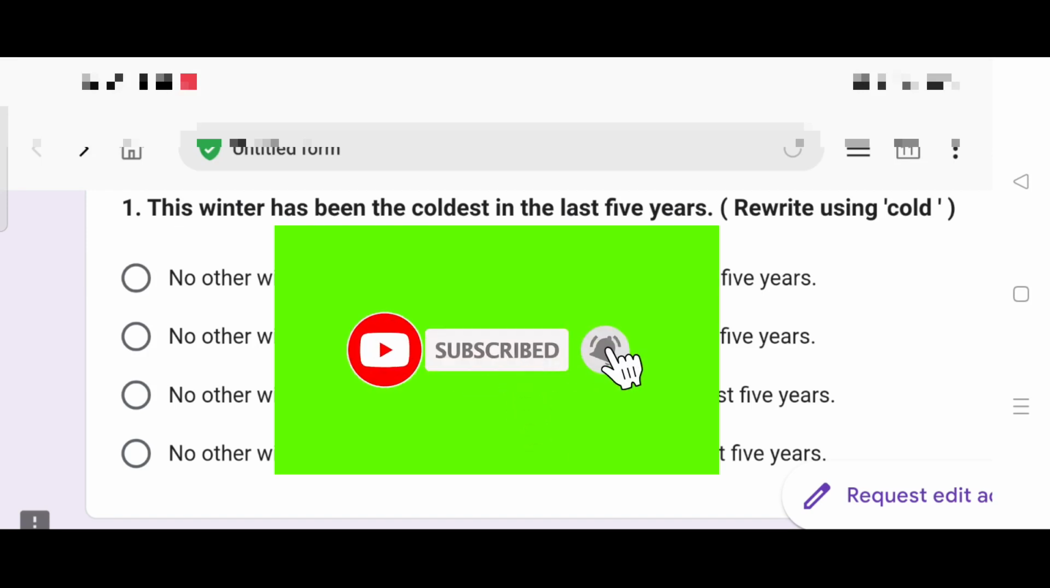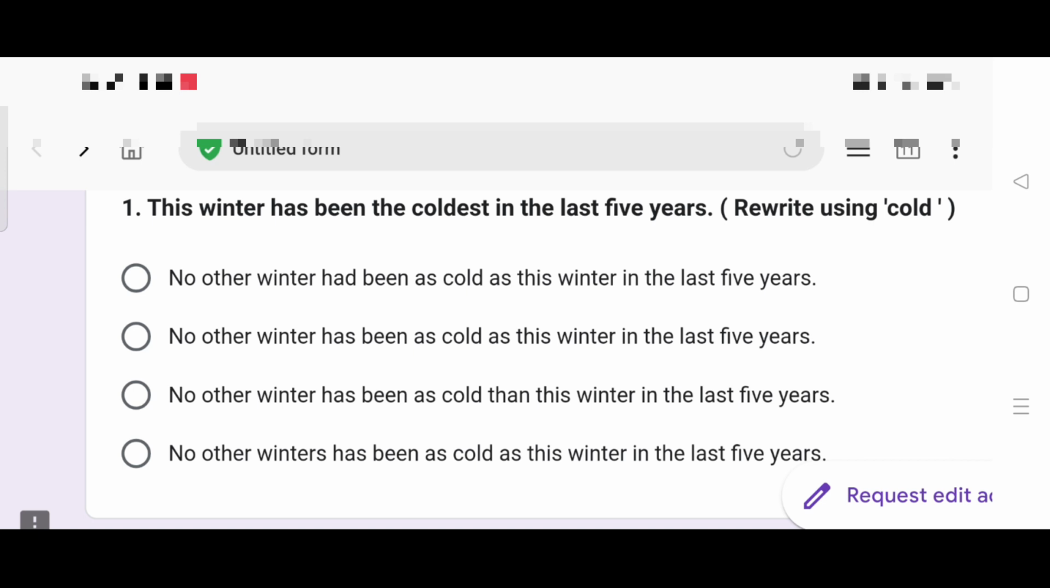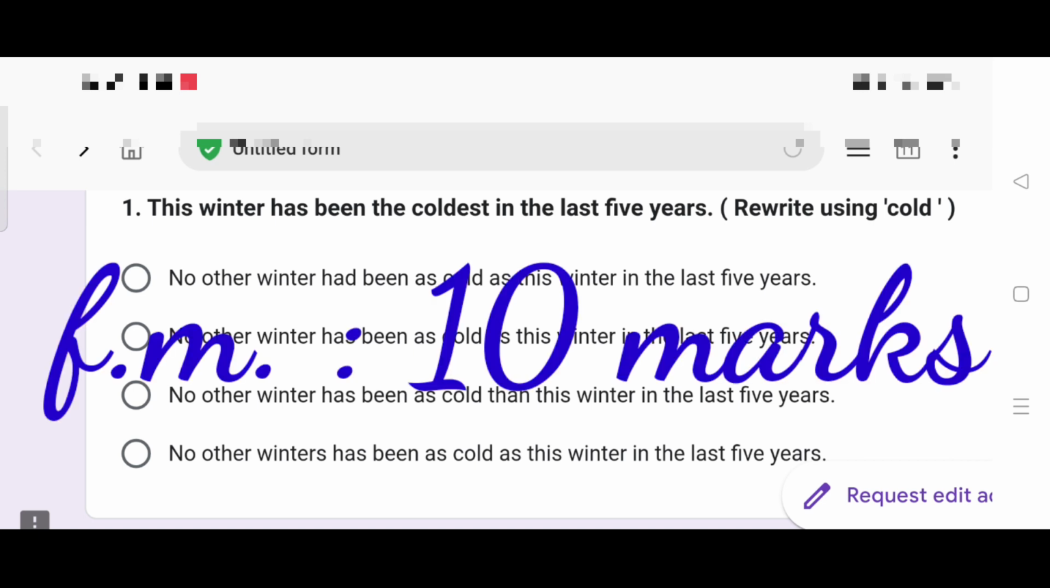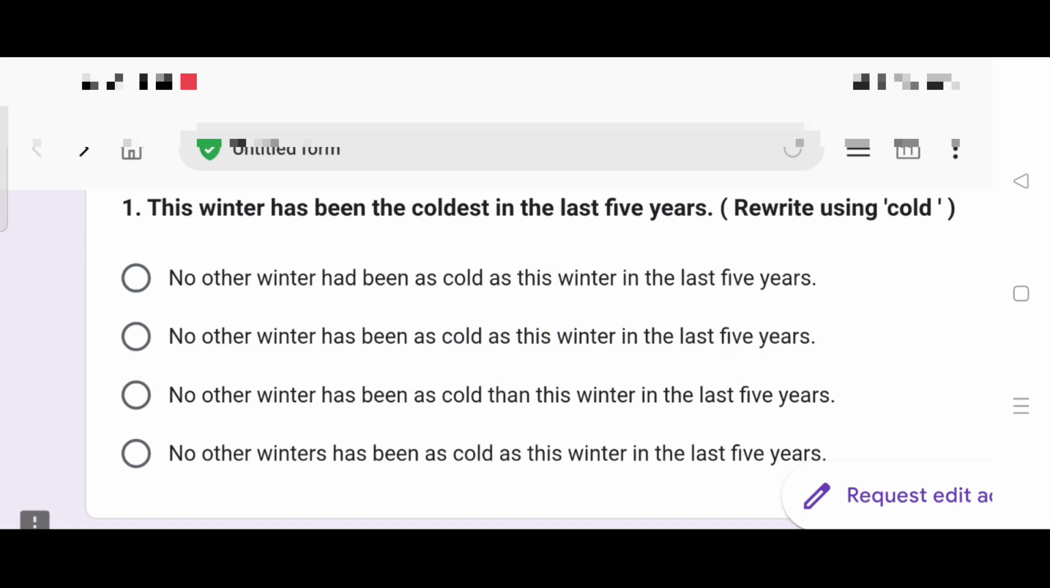In today's session, I'm going to solve a grammar worksheet along with you. Come and join me. This is a mock test worksheet. Rewrite as directed. There are 10 questions and the full marks is 10. Let us solve this worksheet together.